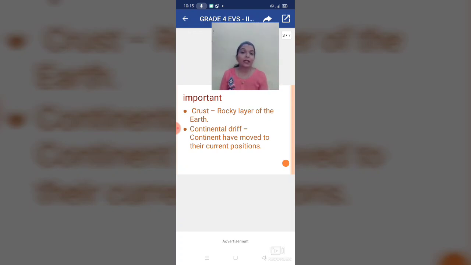Okay. Then the second point we studied: the equator divides the earth horizontally, and it makes 2 half spheres. Earth is a sphere, and because of the equator, there are 2 half spheres. Okay, it is also an imaginary line. Then there are the northern hemisphere and southern hemisphere.